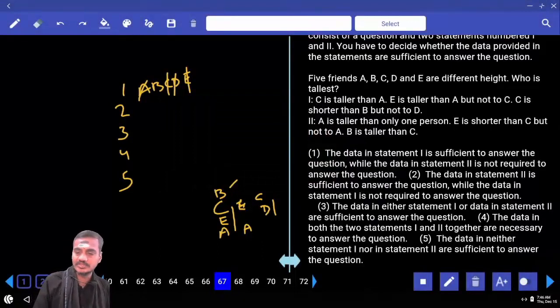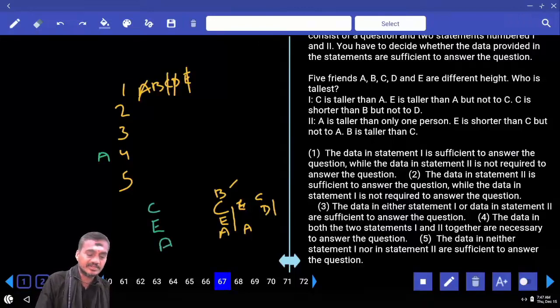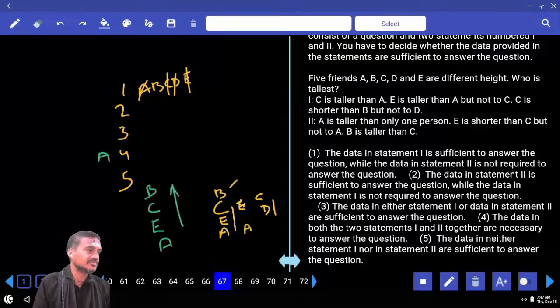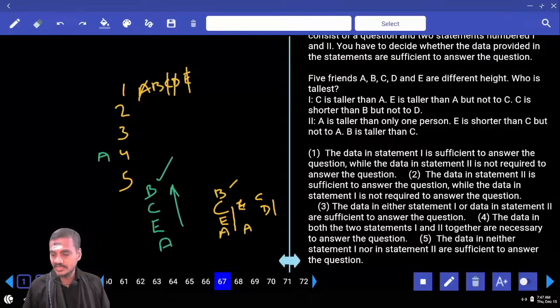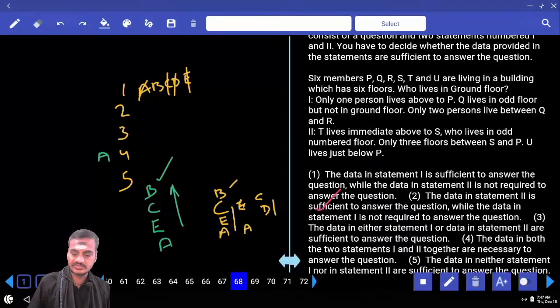Then A is taller than only 1 person, which means A must be at the 4th place. And E is shorter than C but taller than A. Isn't it? And C, E and A. And B is taller than C. As B is taller than C, above this A there are 3 persons. Then who is the tallest here? B is the tallest. And either 1 alone or 2 alone is sufficient. And what is your answer? Choice 3, question number 67.